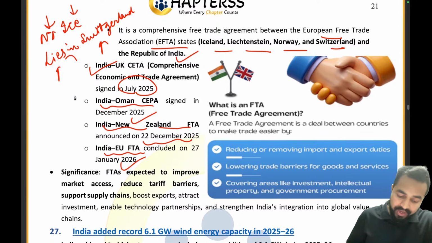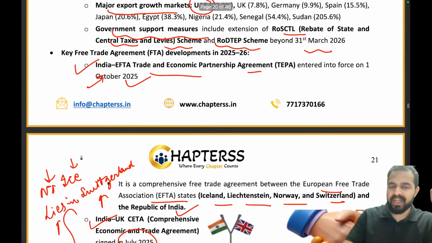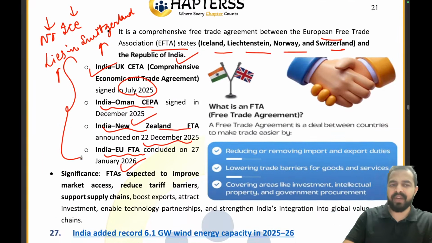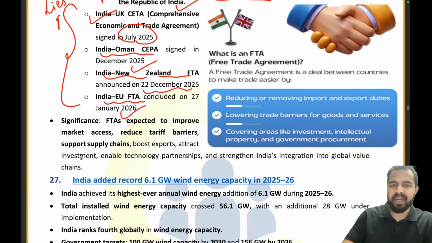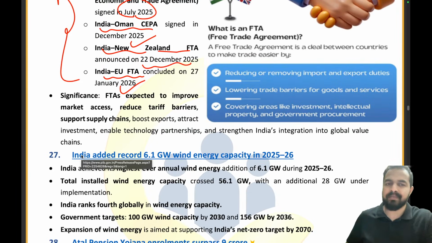So many different FTAs and agreements have been signed by the government of India, so we have to remember them. India EFTA in October 2025, India UK July, India Oman December, India New Zealand December, India EU January.